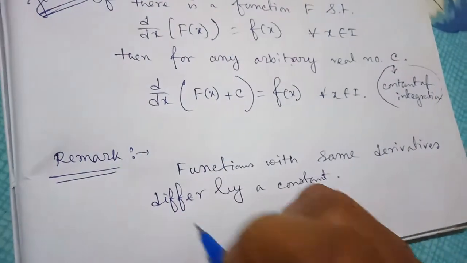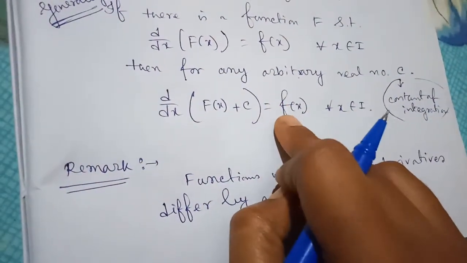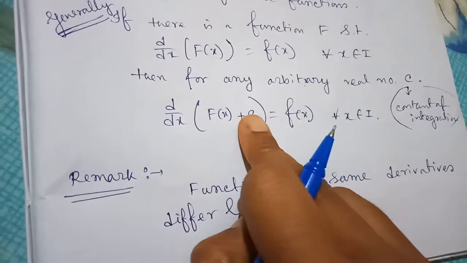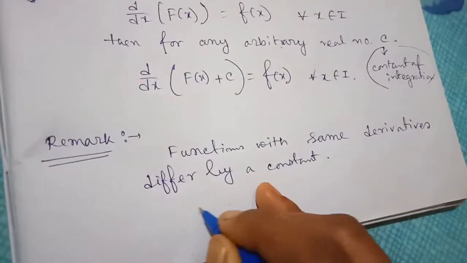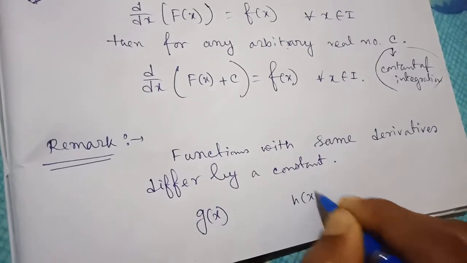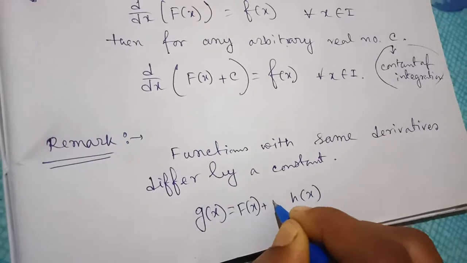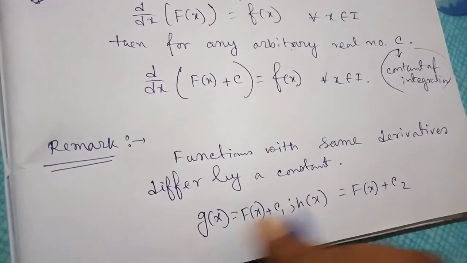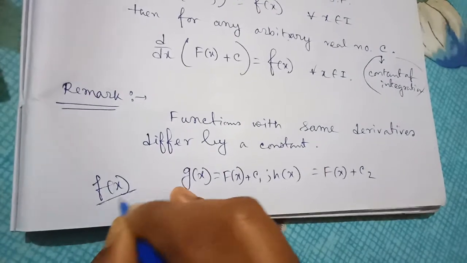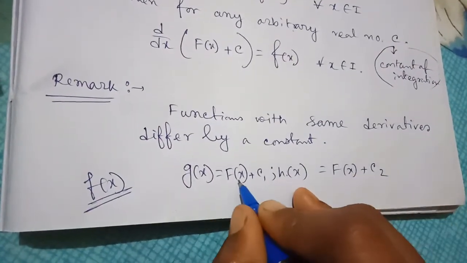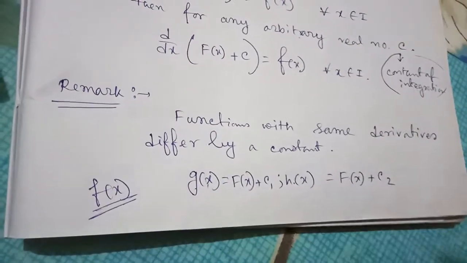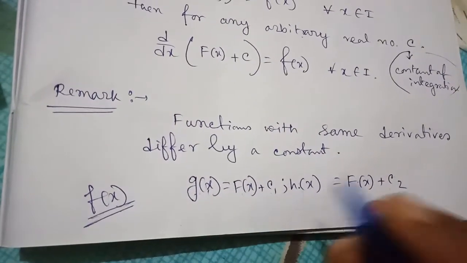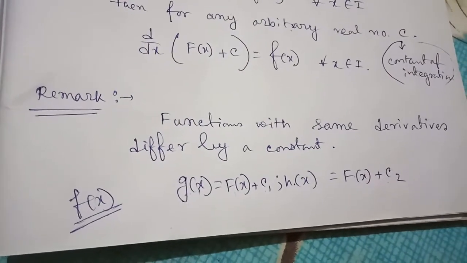Suppose g of x will be f of x plus c1 and h of x will be f of x plus c2, because they both have the same derivative. Then these two will differ just by a constant, that is c1 minus c2 or c2 minus c1, which ultimately is a constant.